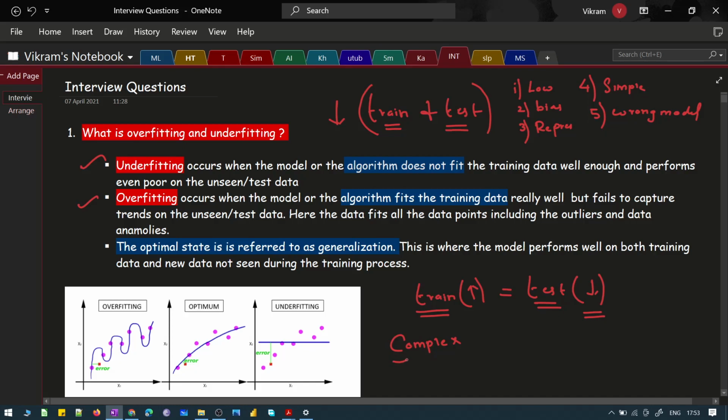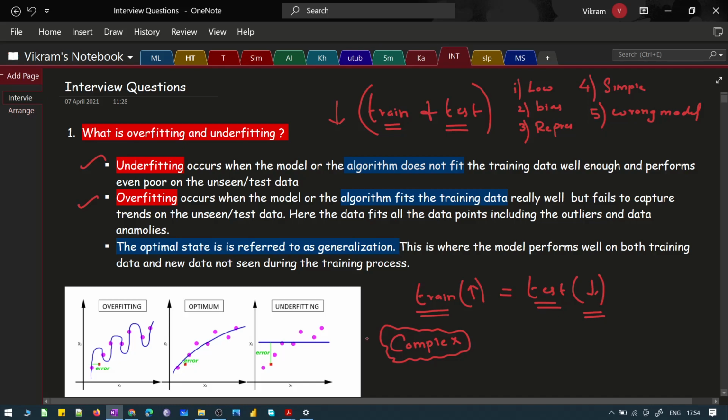The intuition is like this; you would have seen this given as an example in most classes. Let's say a guy is appearing for an exam and he is memorizing all the questions and answers. When he goes to the final exam, if he gets the same questions, then he will do well. But if there is a slight tweak, if he gets a different set of questions, the performance will not be great.